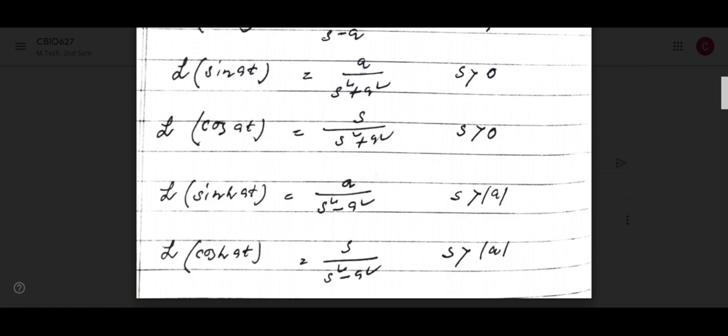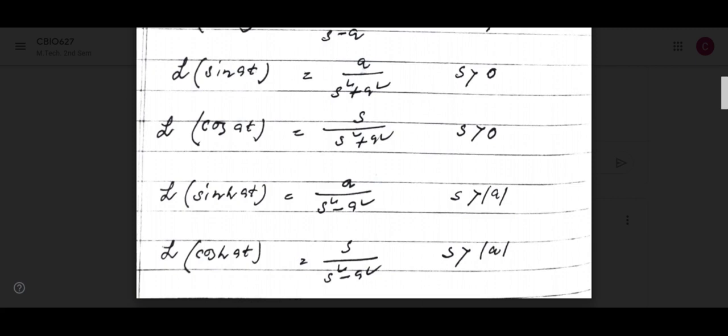What are the properties of Laplace transform? If a of f(t) plus b of g(t), you see, open that one, a is a constant, b is another constant. So you can write a outside, Laplace transform of f(t) plus b times Laplace transform of g(t).